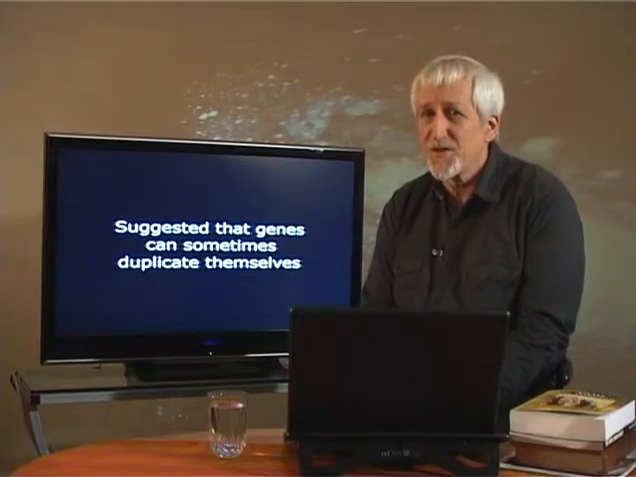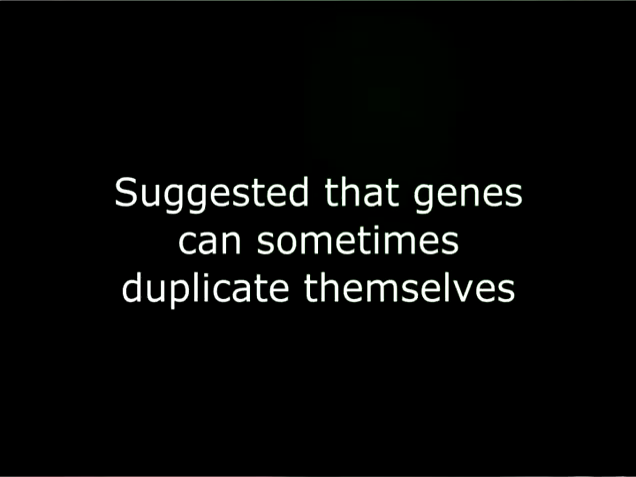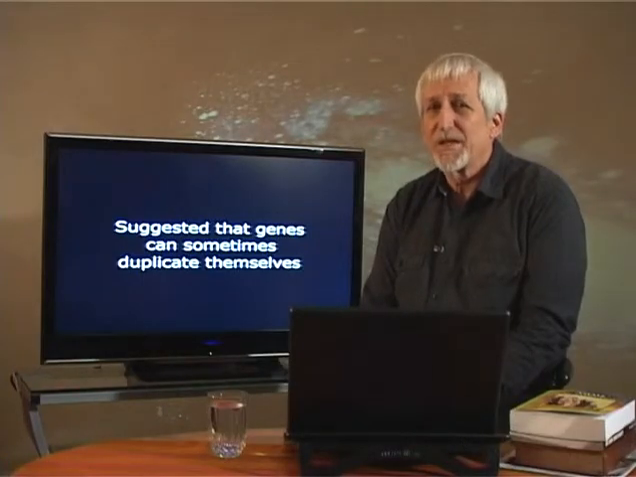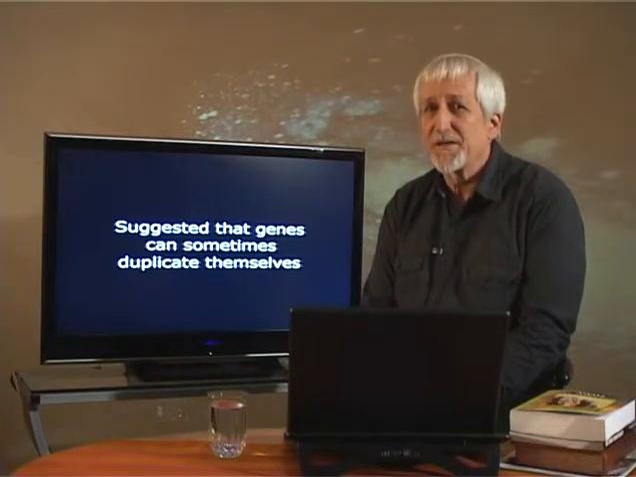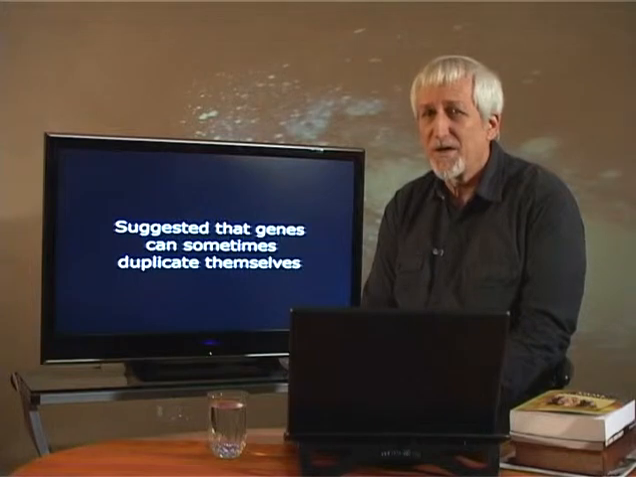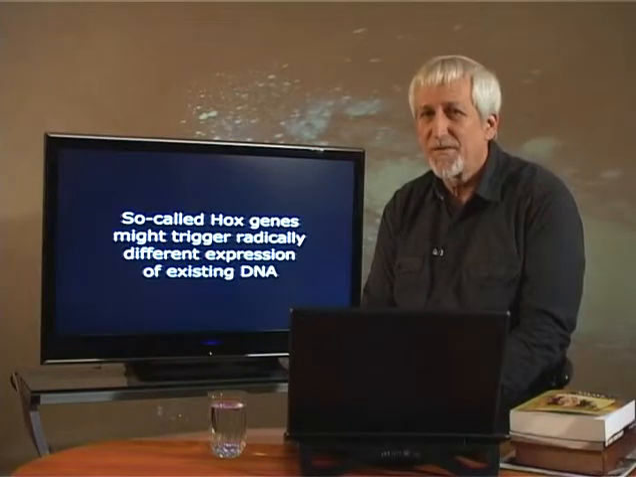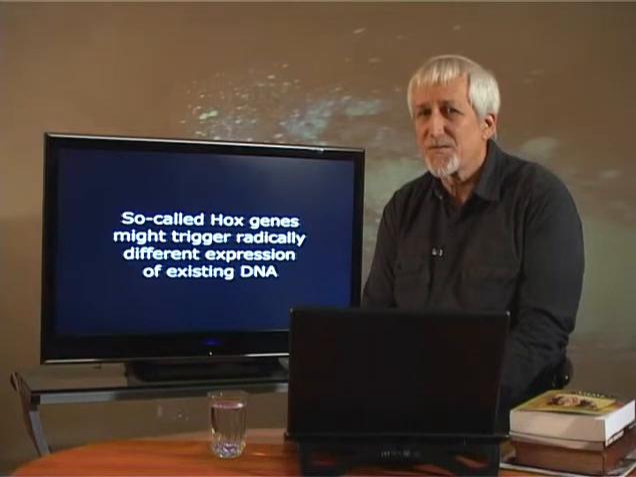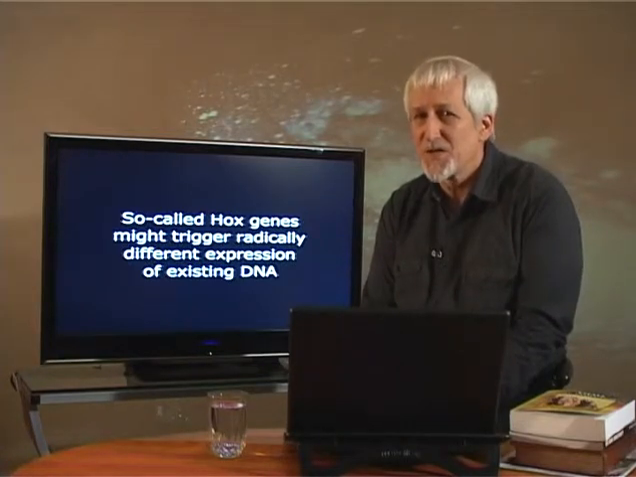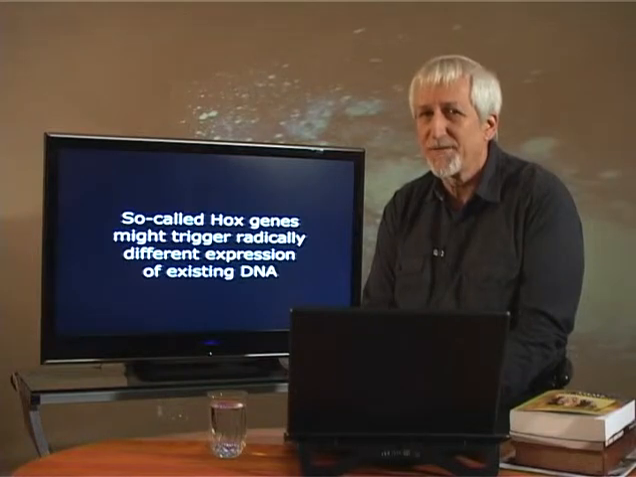It has been suggested that genes can sometimes duplicate themselves, followed by the modification of one copy into a new role. From studies of the genetic makeup of related organisms, it is possible to speculate that this may have been the path followed. However, what initiates this transition and how is it guided into a new and viable function? Another study is of so-called Hox genes that might trigger radically different expression of existing genes. This could lead to sudden changes in body shape or form and function. Again, such changes might in time prove to be major ingredients of speciation, but not of increased genetic complexity.